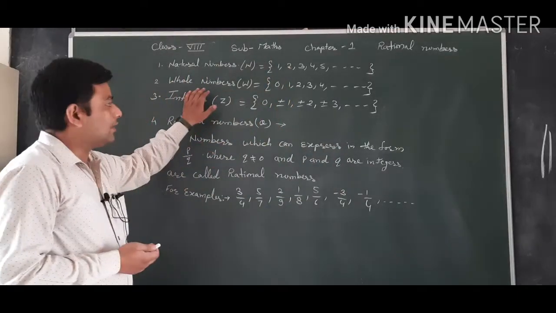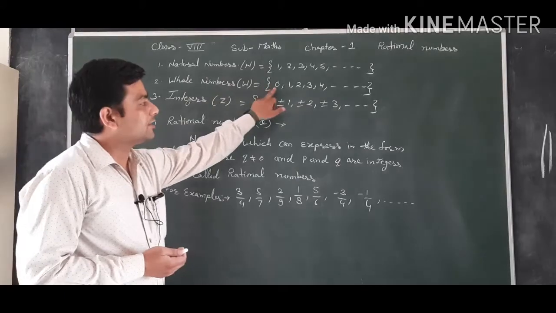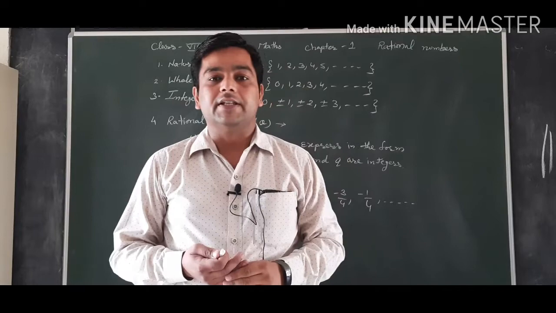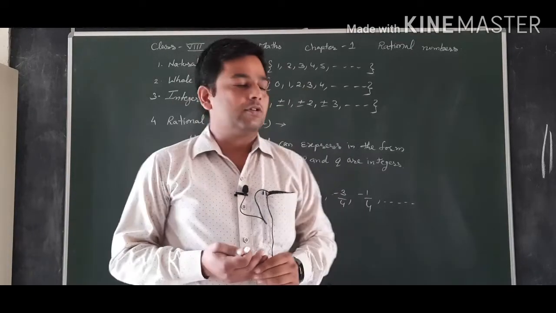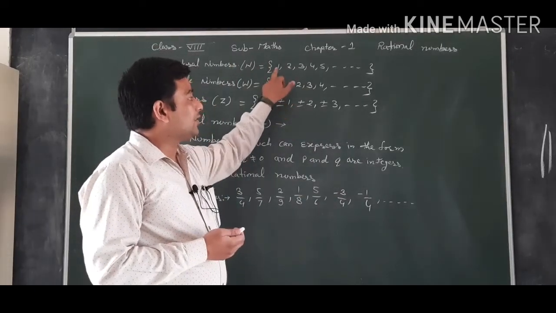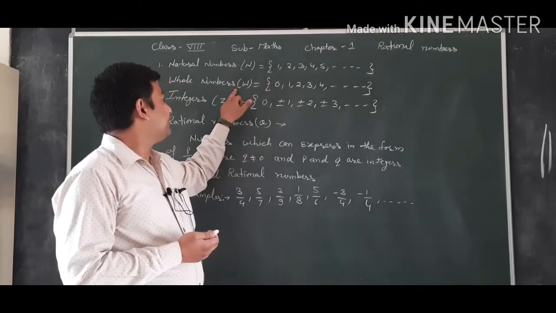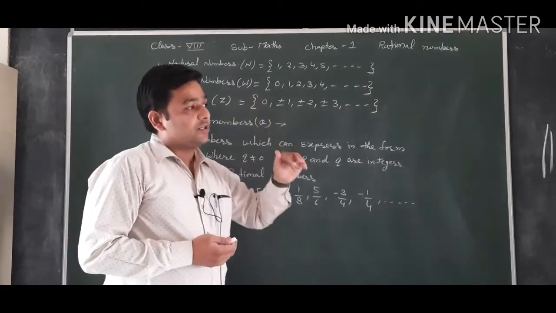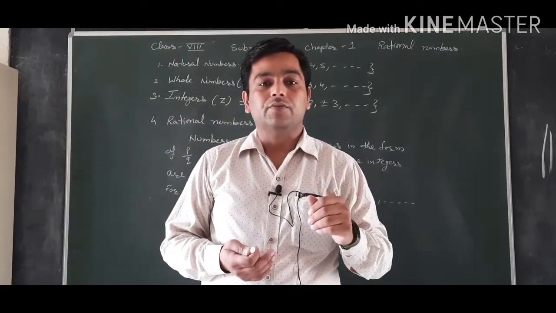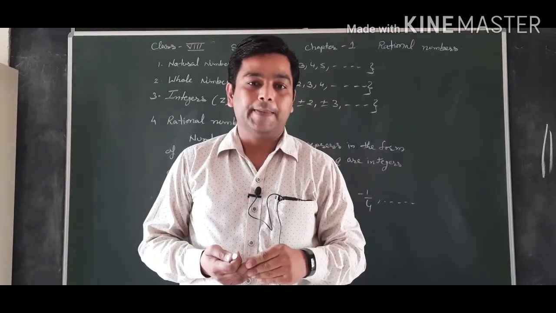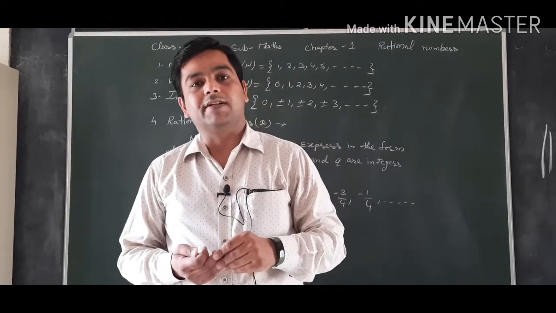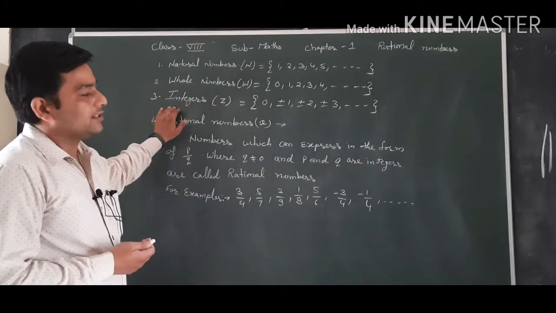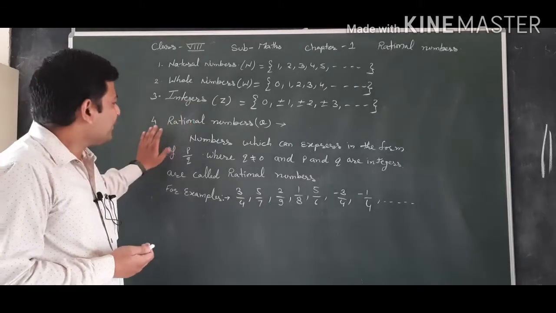Then we have whole numbers. Aryabhata gave us 0. After that, the number system changed. If we add 0 to the natural numbers, it becomes the whole numbers. Then we have integers. Natural numbers and whole numbers are there, but negative numbers are also there. If we have negative and positive numbers together with natural and whole numbers, these are called integers. All this we studied in earlier classes.